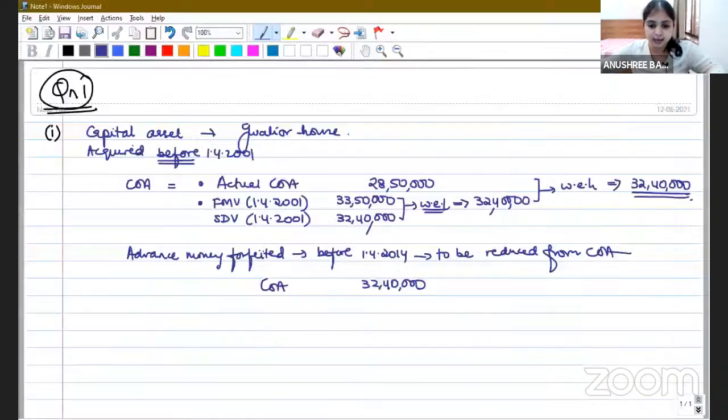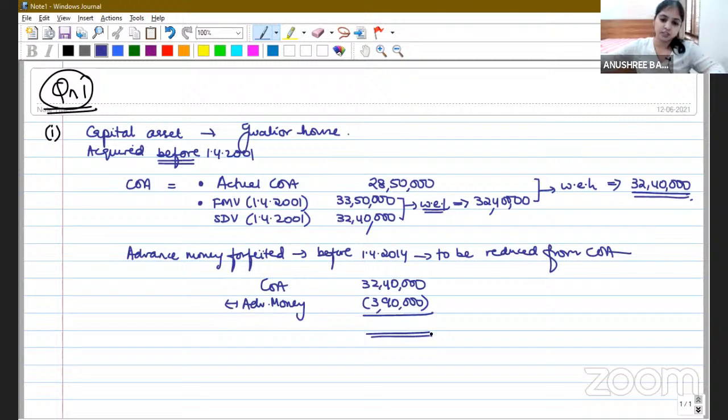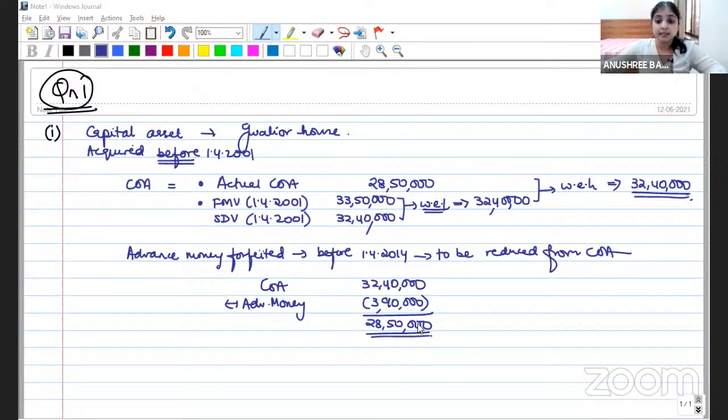So this 3,90,000 advance money forfeited, I will reduce from my cost of acquisition. So what will be the cost of acquisition that we are left with? 32,40,000 minus 3,90,000. We will be left with 28,50,000. This is the number that we will index.